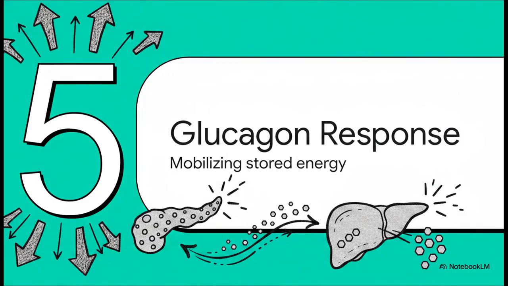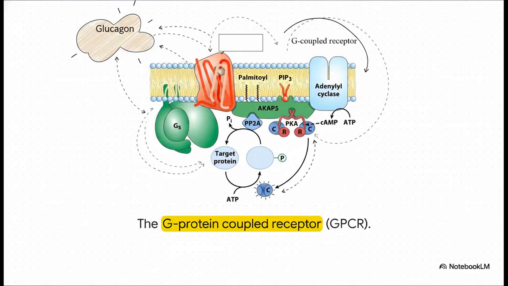Section 5. Glucagon, the hypoglycemic response. Now let's meet insulin's direct antagonist, glucagon. This is the great mobilizer hormone, secreted by the alpha cells of the pancreas when your blood glucose drops too low. Just like insulin, it's a peptide hormone, so it can't enter the cell. Instead, it binds to a 7-helix transmembrane receptor, or GPCR.